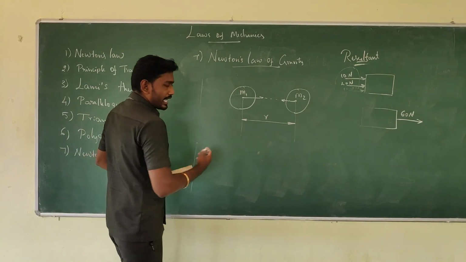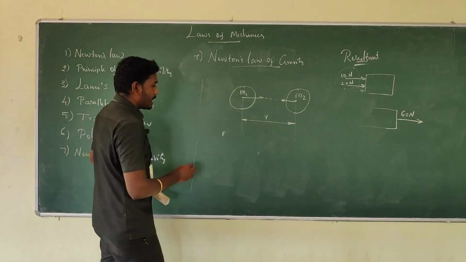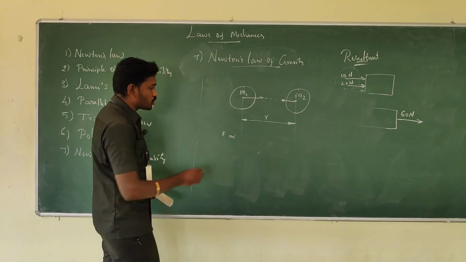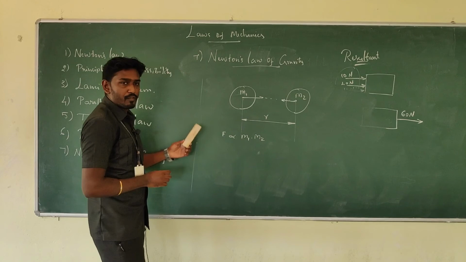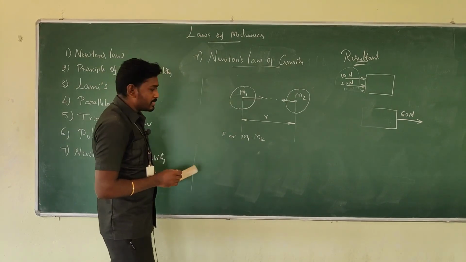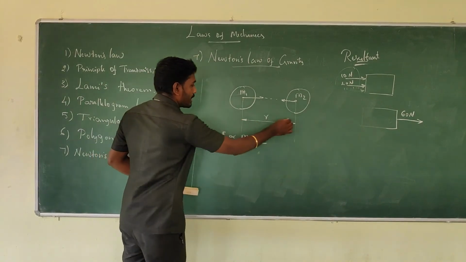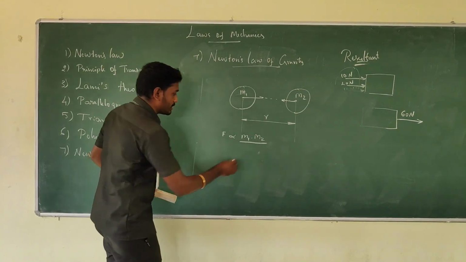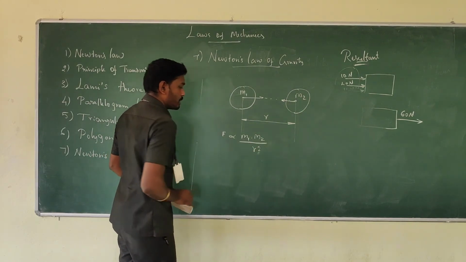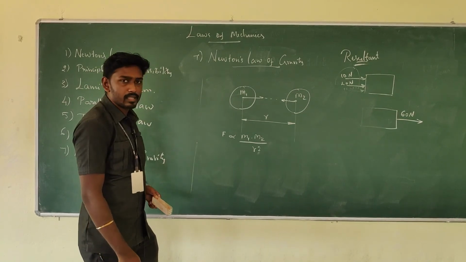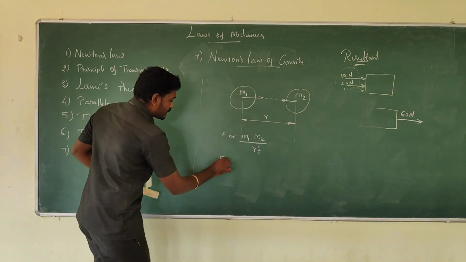As per this law, I can give the mathematical representation like this. Force is directly proportional to m1 into m2, the product of the masses of the bodies, divided by the square of the distance between the two bodies, since force is inversely proportional to the square of the distance between the bodies. This is what the law says.